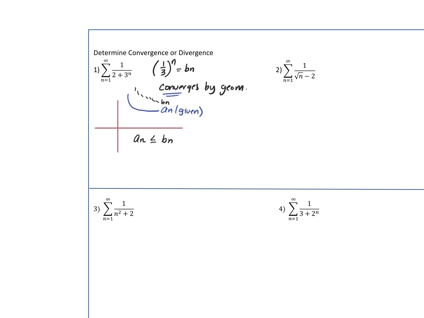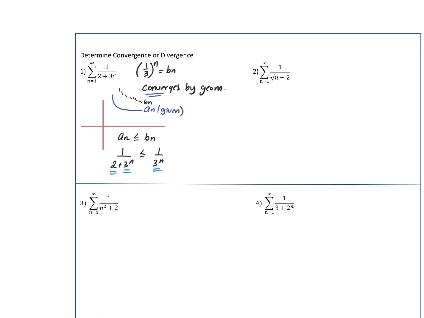So my a sub n is my given, so 2 plus 3 to the nth, and I need that to be less than or equal to 1 over 3 to the n, which it is. If these are the same, this is plus 2. The bottom is larger, which makes the whole thing smaller. So therefore, this converges by direct comparison test to 1 over 3 to the nth power.